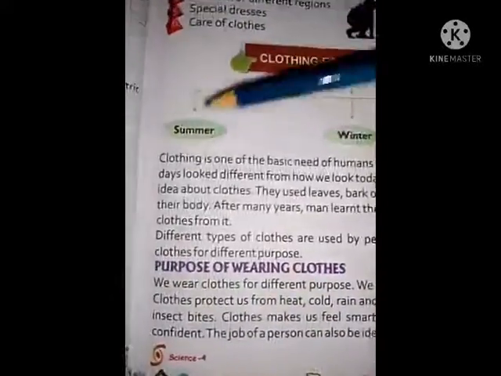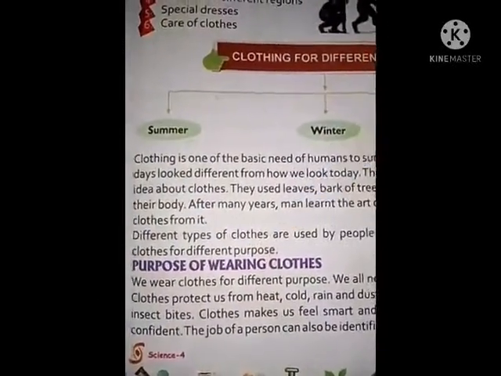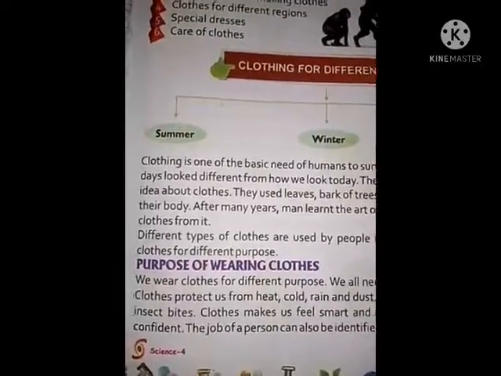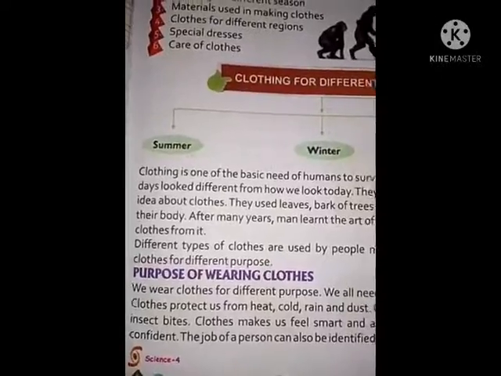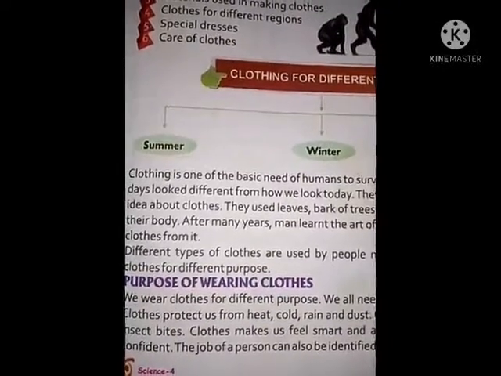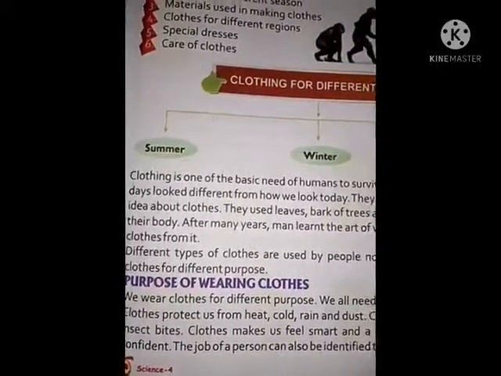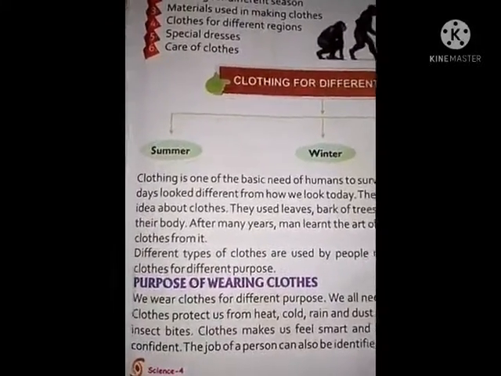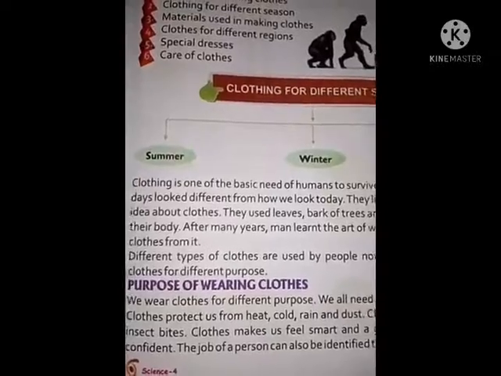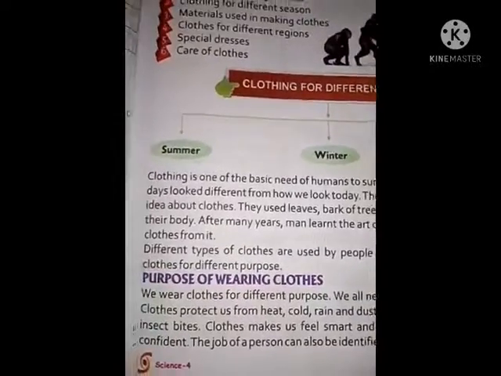We use different clothes for different purposes. So in a wedding we wear different types of clothes, and in case of some rituals we wear different types of clothes. So for different purposes we use different clothes, different designer clothes.